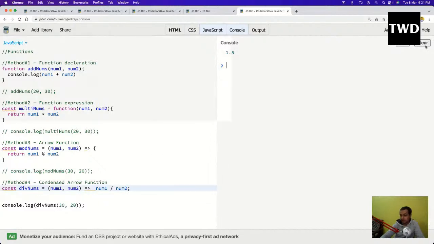Returns in the bracket I have omitted. I'll clear it and run it, and it will be 1.5. So that is one condensed arrow function. And we can even go deeper here.